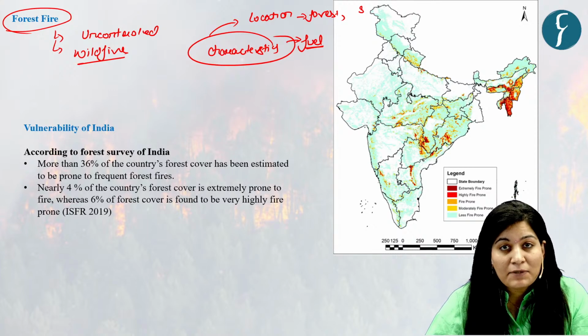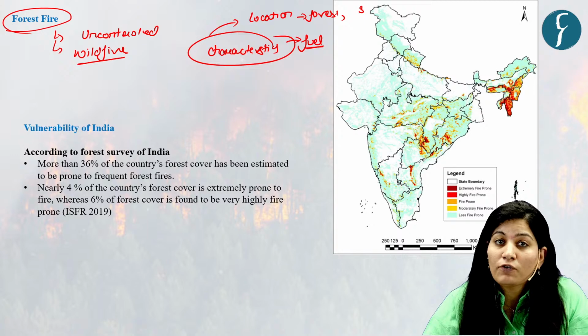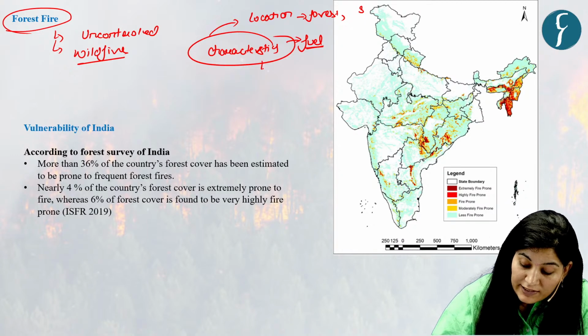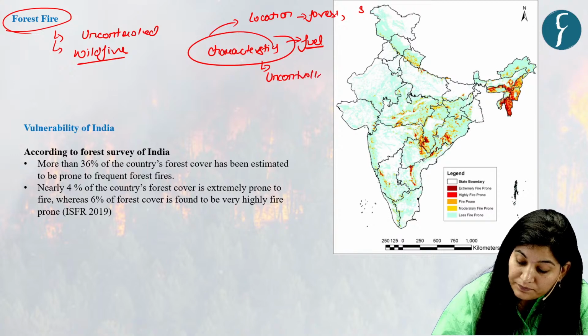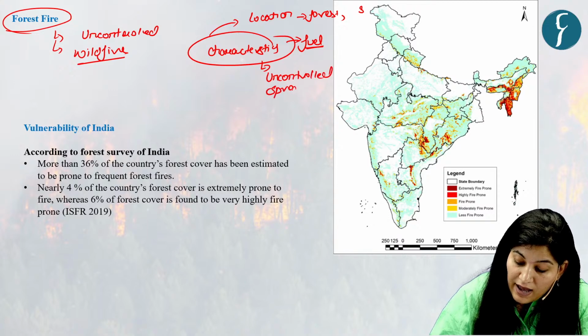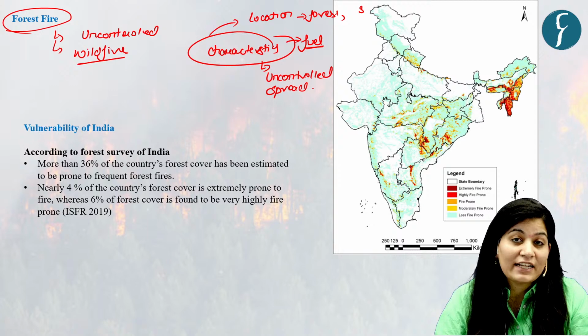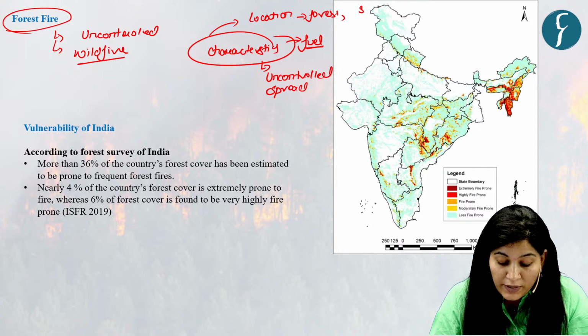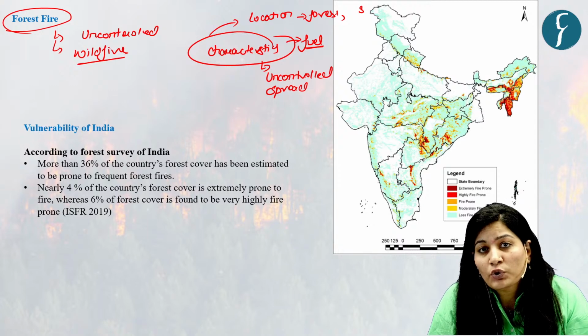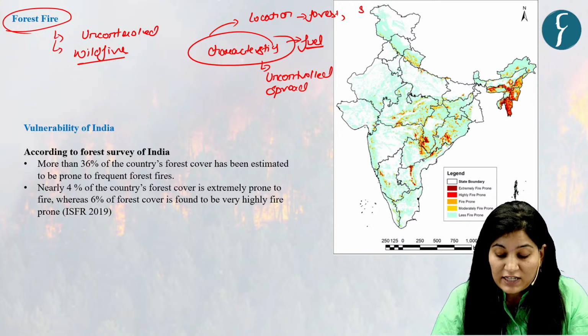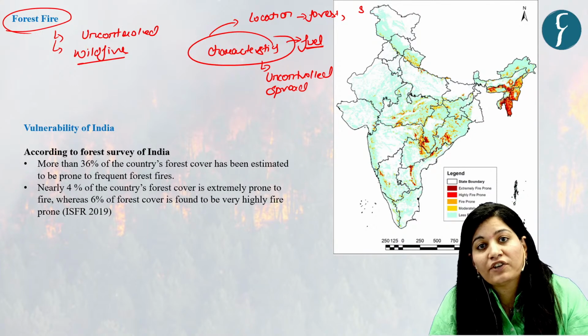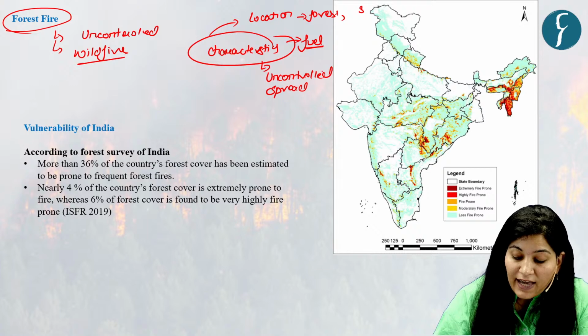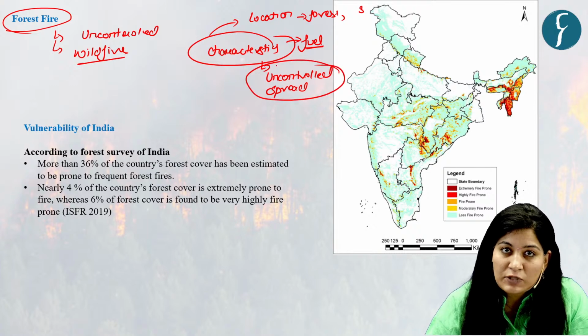So this plant matter acts as a fuel for forest fire. Third characteristic is uncontrolled spread. As I told you, it is not intentionally set by humans, so it spreads rapidly without human intervention, and it is pushed by winds fueled by dry condition.